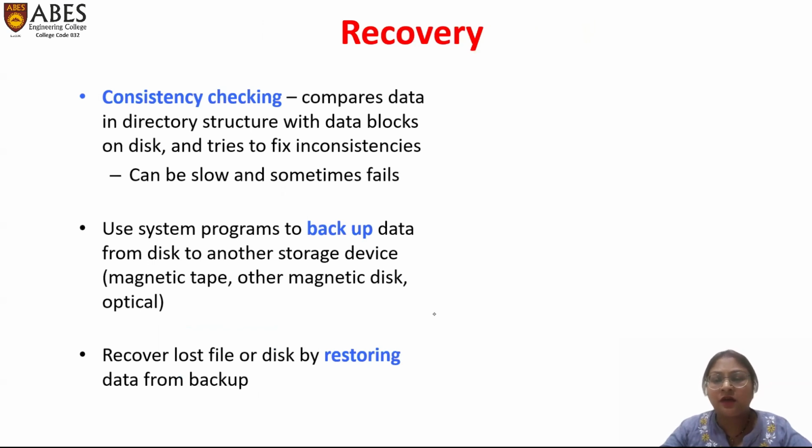There are various recovery methods for the file system. First is consistency checking, where we check whether our data is correct or not. If any error occurs, then we have to fix the inconsistent data. It can be slow, and sometimes fails because it is done manually. We also use backups, so that we make a backup of our system from time to time. If an error or failure occurs, then we can restore our data using the backup files. A lost file or disk can be restored from the backup file. So it is needed that we back up our system from time to time.